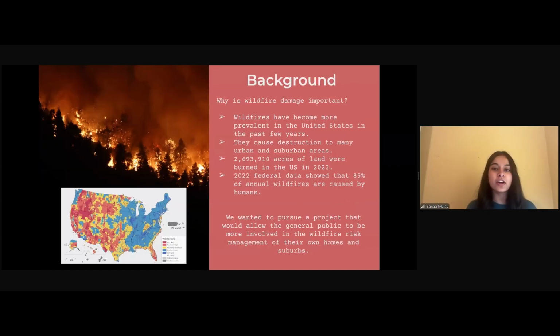So let's start by talking a little bit about why wildfires are such an important issue. While many of us often associate wildfires with rural and uninhabited areas, they actually cause high levels of damage to both urban and suburban areas as well. In fact, in 2023, over 3,000 homes were destroyed by wildfires and over 2 million acres of land were burned in the United States. We wanted to pursue a project that would allow the general public to be more involved in the wildfire risk management of their own homes and suburbs.